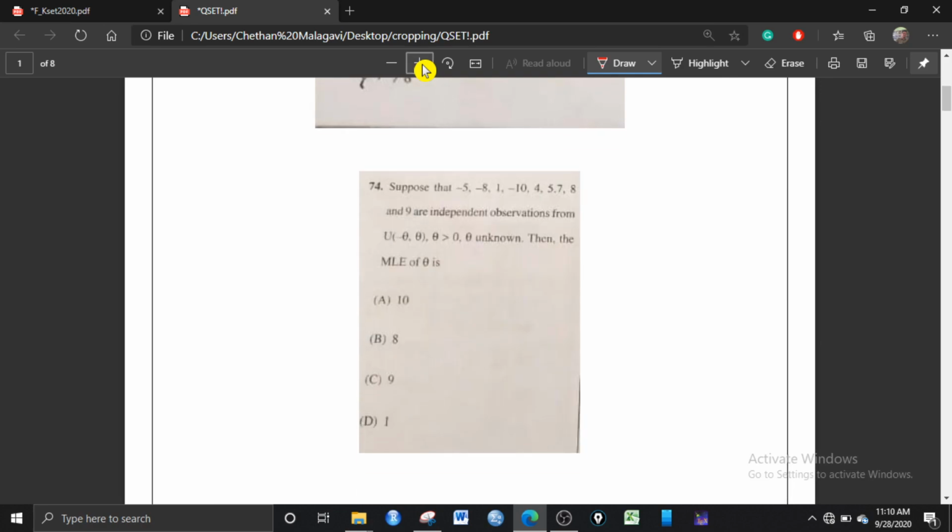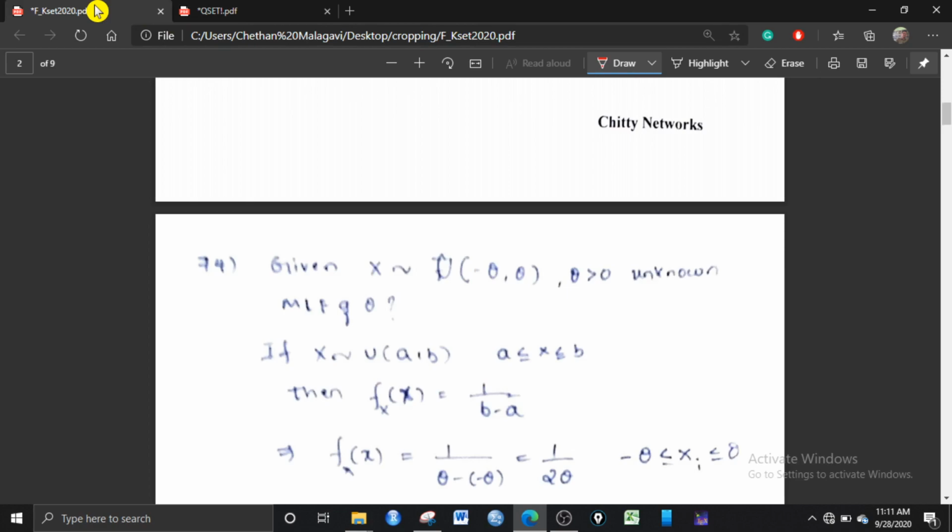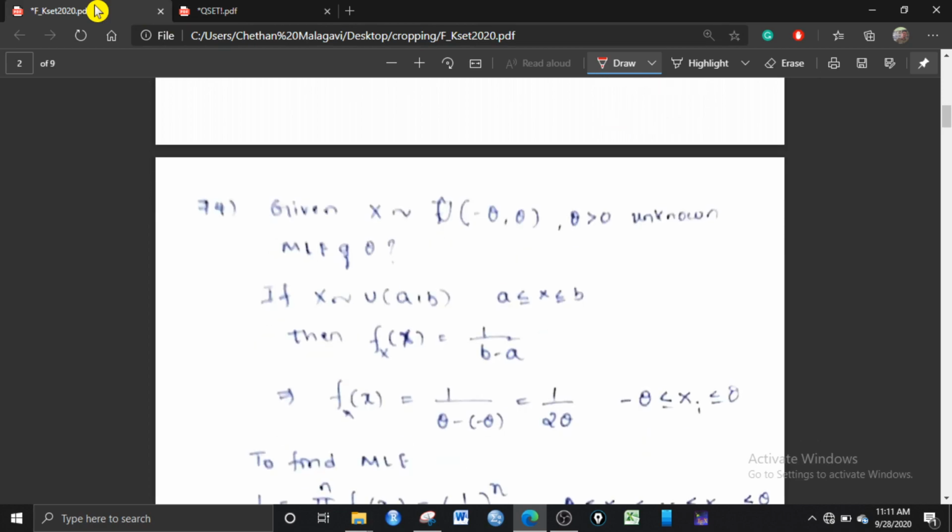What is the next question? Suppose that minus 5, minus 8, minus 1, minus 10, 4, 5, 7, 8 and 9 are independent observations from uniform minus theta to theta, where theta is greater than 0 and theta is unknown. What is the MLE of theta? So it's a very obvious question.